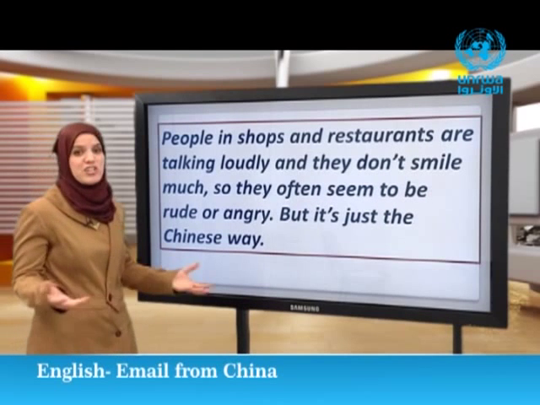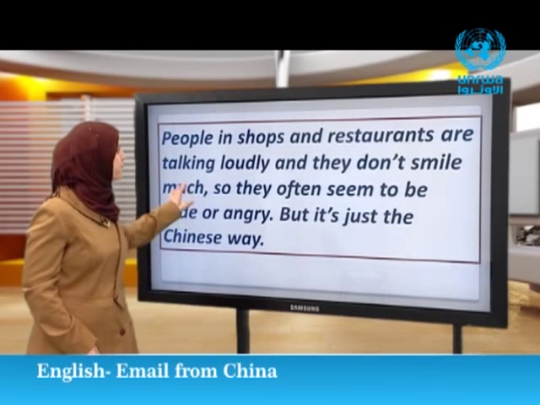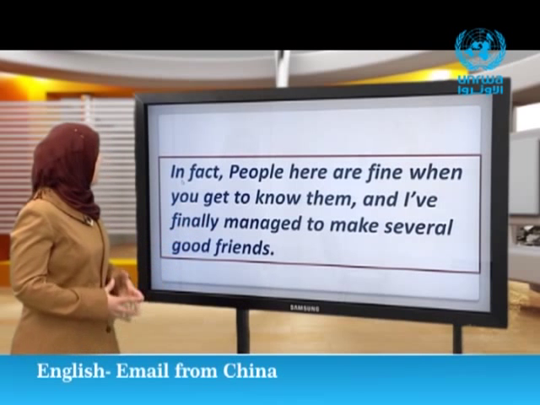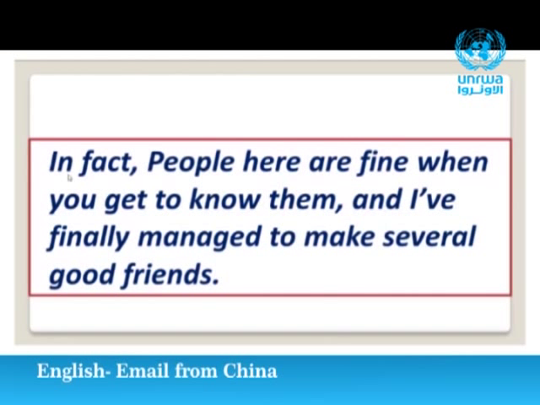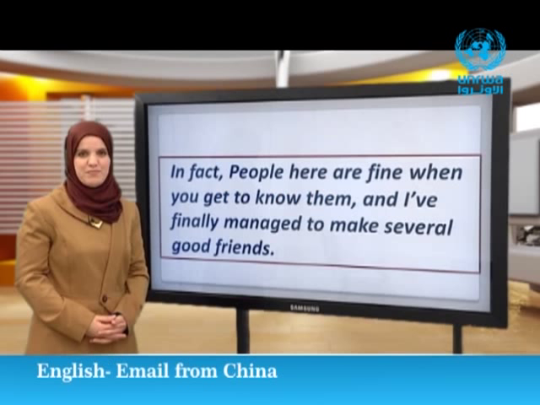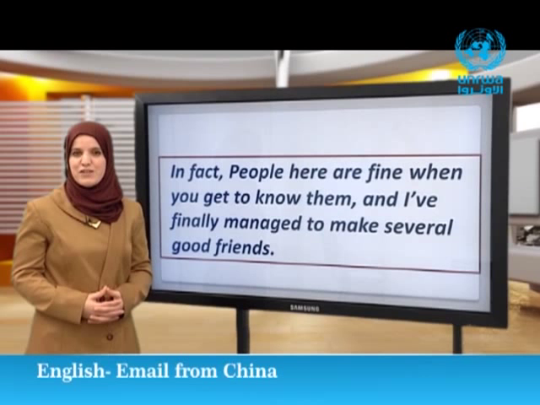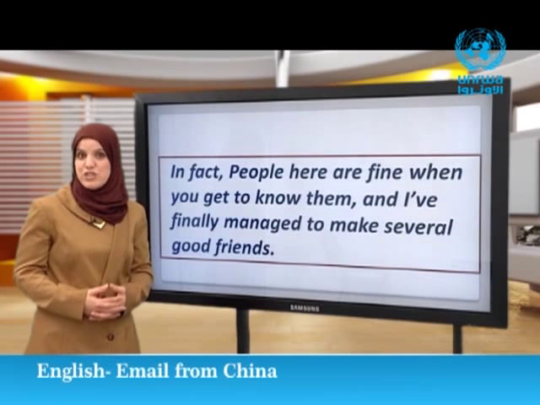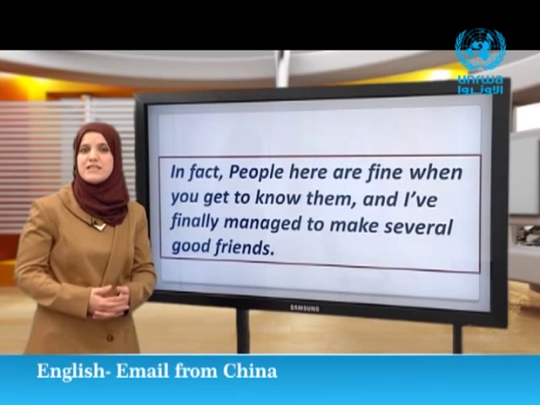But it is just the Chinese way. In fact, people here are fine when you get to know them, and I finally managed to make several good friends. Now, dear students, which picture best describes the paragraph we have read?